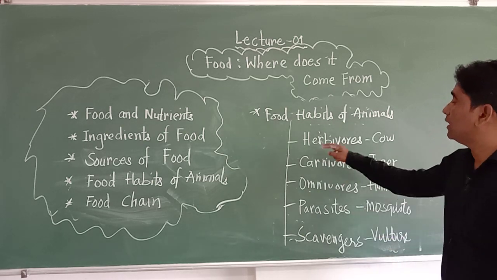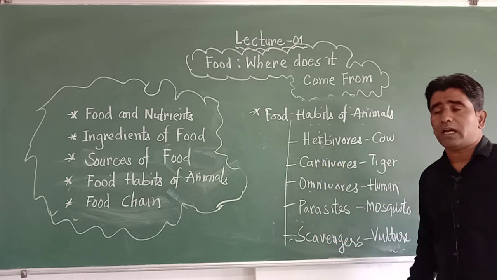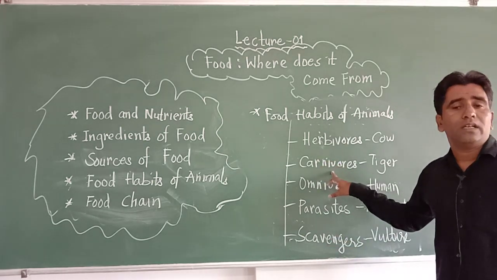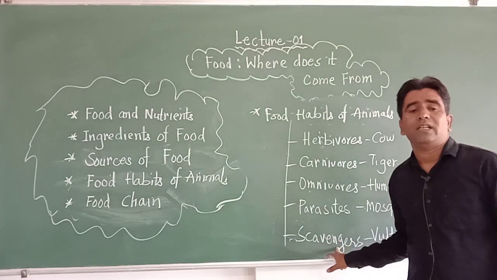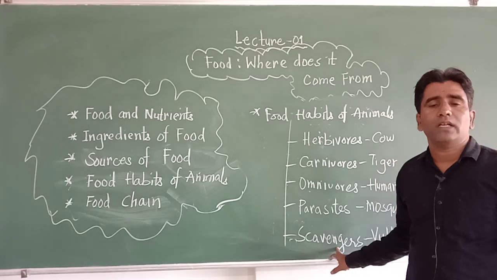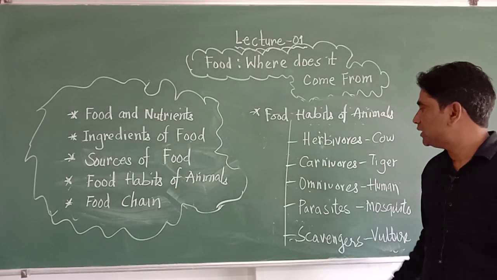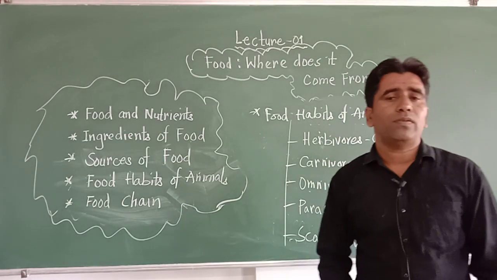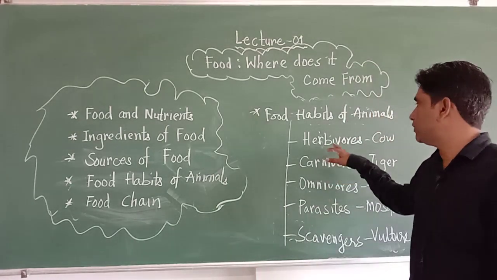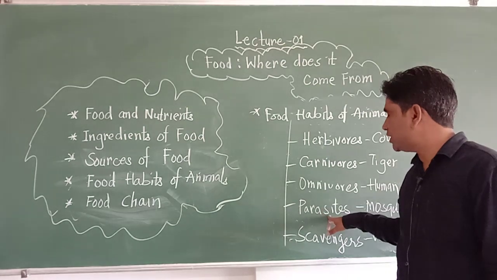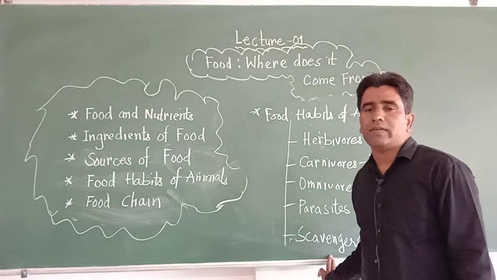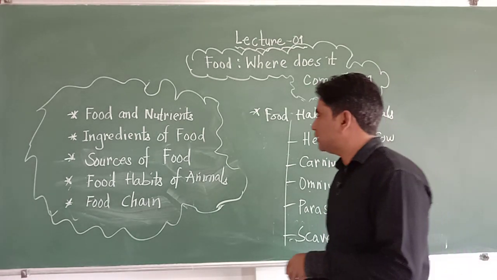The difference between carnivores and scavengers is that carnivores kill the animal and eat the flesh, whereas scavengers eat the dead bodies of other animals, like the vulture. These are the five categories on the basis of food habit: first herbivorous, second carnivorous, third omnivorous, fourth parasite, and the fifth scavengers. Please make a note.